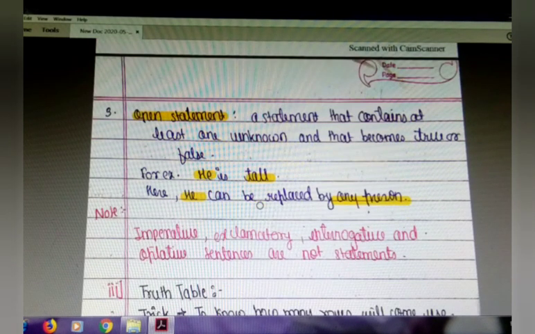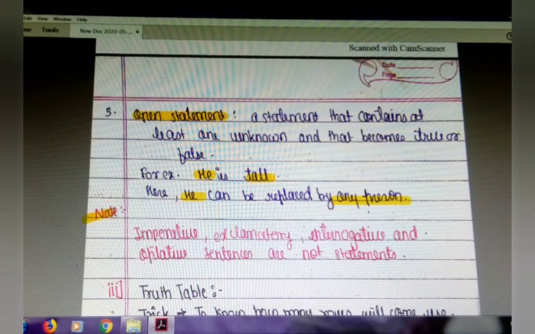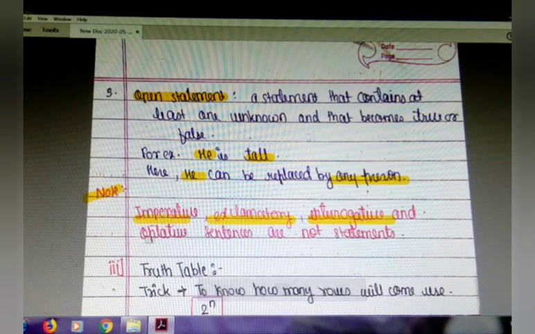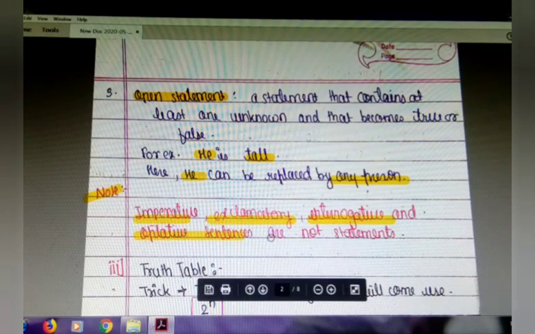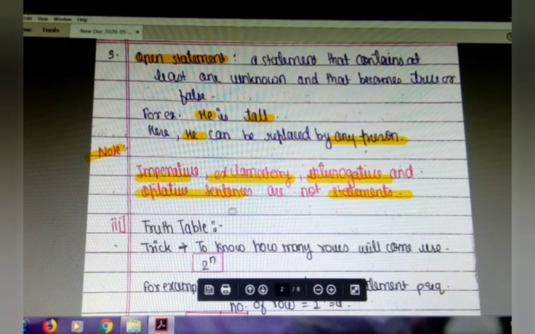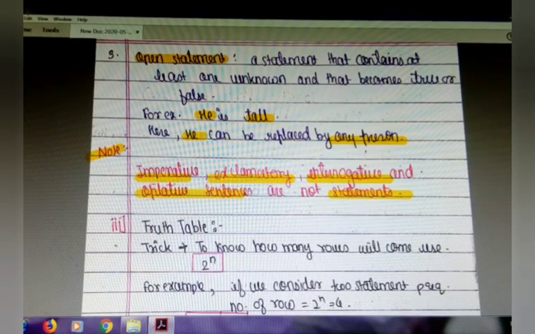One note point should be considered. Imperative sentences, exclamatory sentences, interrogative sentences, optative sentences are not statements. They are only sentences because they cannot give a truth value.